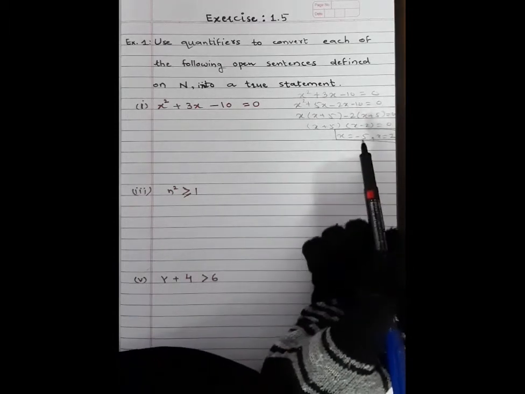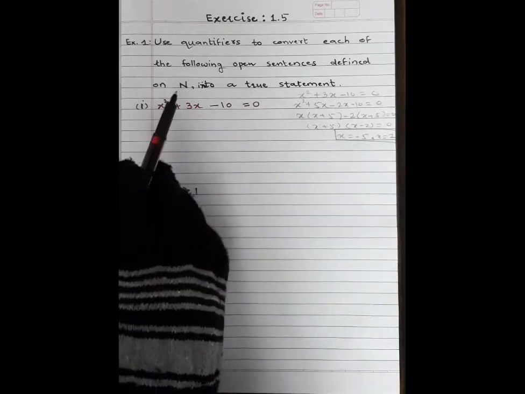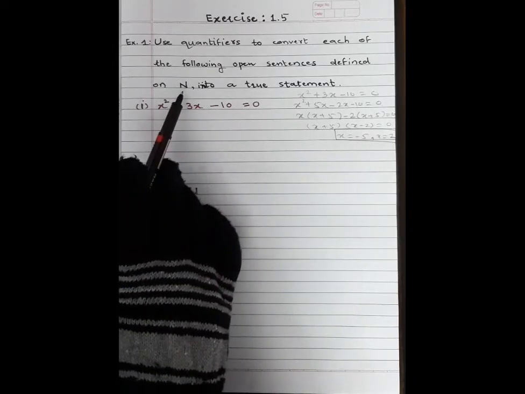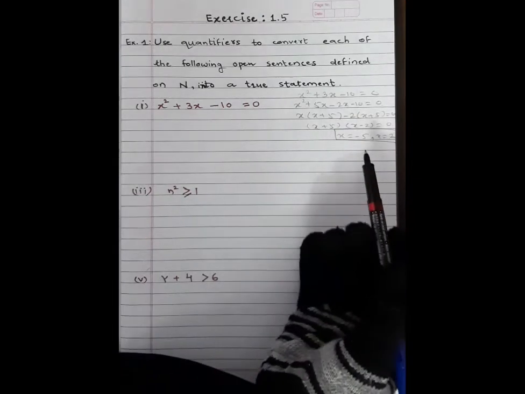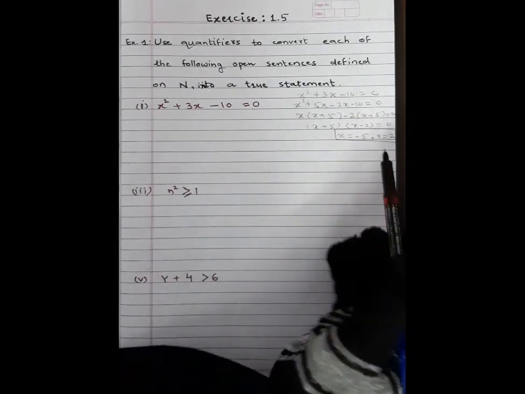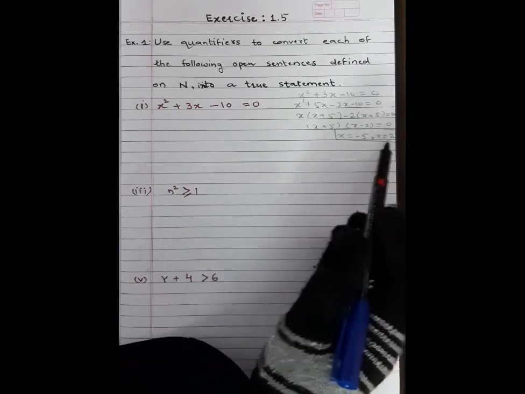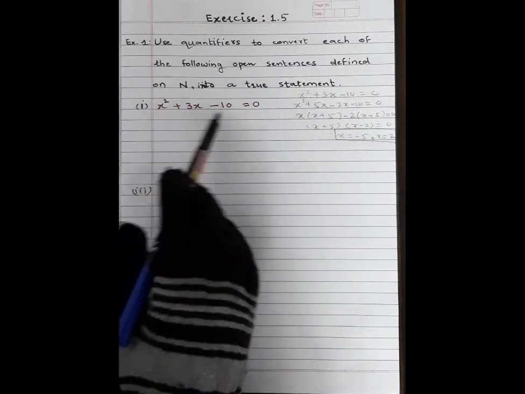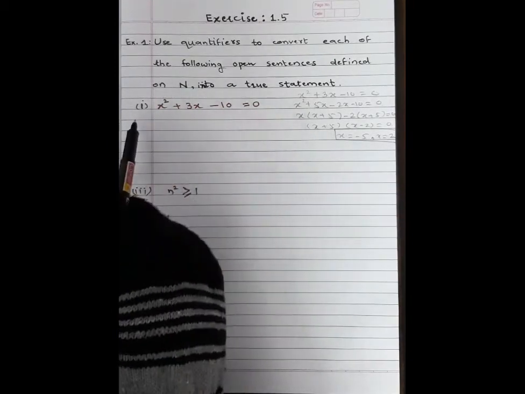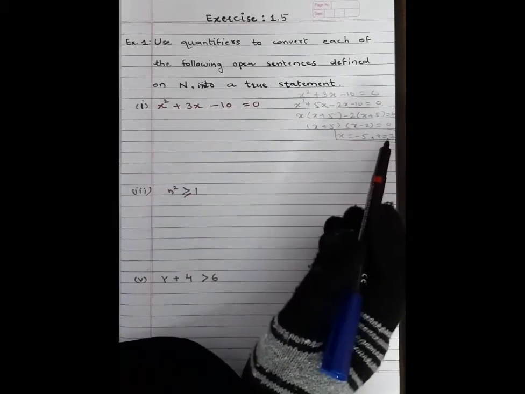Students, see here minus 5 is a negative number, and here we will define the set of natural numbers. Then discard minus 5 because minus 5 is not a natural number, and the next value is x is equal to 2. Whenever we substitute x is equal to 2 in this quadratic equation, the equation is satisfied. So it is true for x is equal to 2.